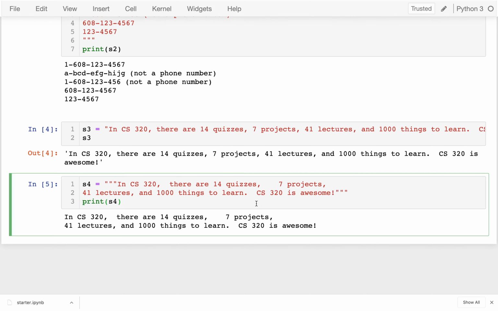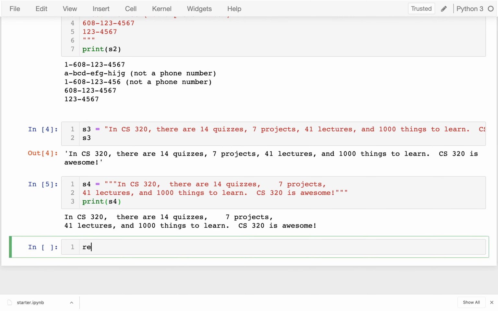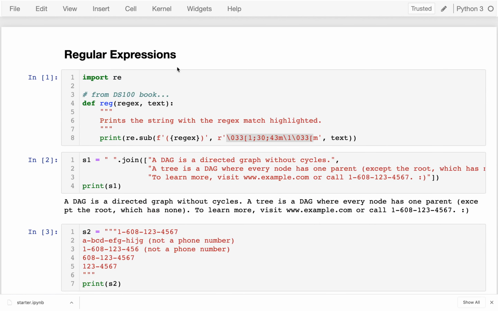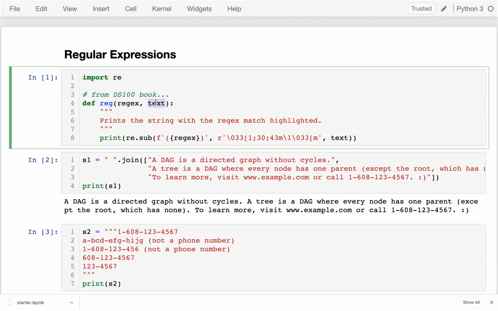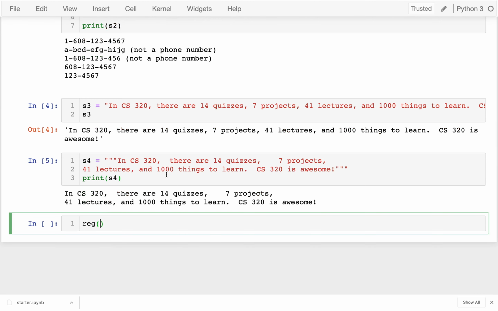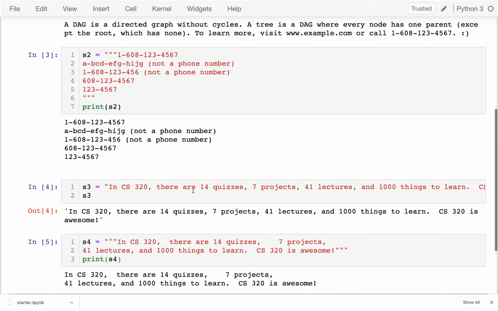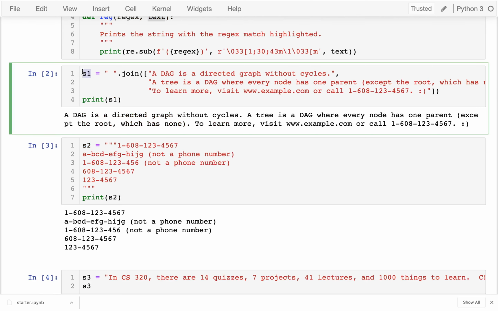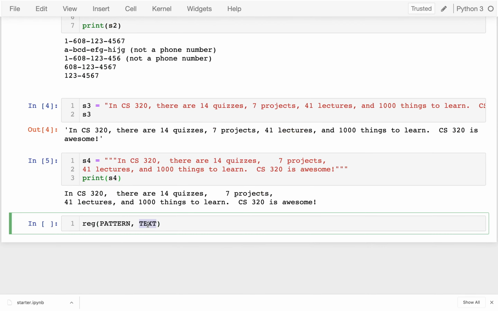So what I'm going to do is create a new cell down here. And I'm going to call this a Reg Function. And if I look at my Reg function, I'm passing in two strings. One is a string that contains the little pattern I'm trying to match. And the other one contains the text I'm looking in for that pattern. So what I could do is something like this. Let me make this very clear, pattern and then text. And so maybe for my starting text, I'll start with S1, right? So I'll say I want to look at S1.